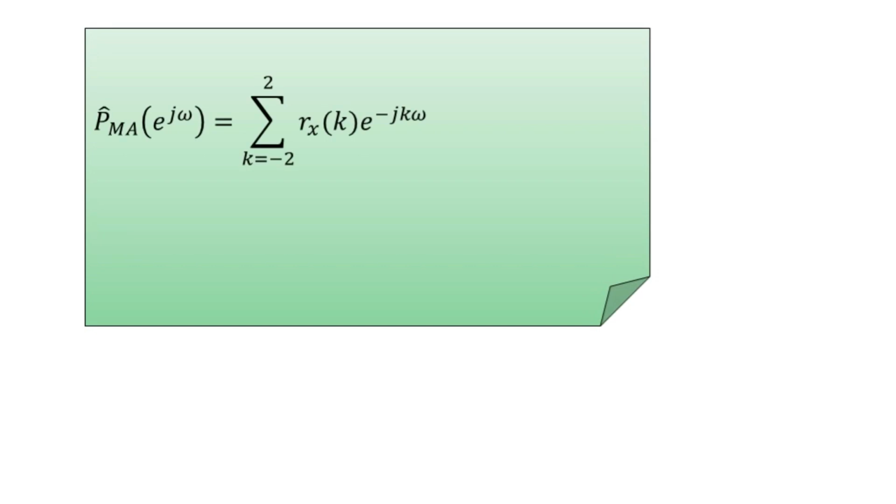This is equal to, for the second order, the summation k is equal to minus 2 to plus 2 operated over the estimate of the autocorrelation sequence Rx of k multiplied by e to the power minus j times k times omega.